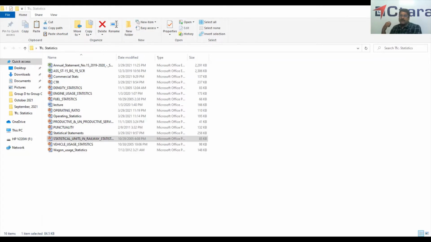Quantity is expressed in number of tons, number of passengers, that is how many tons are loaded and how many passengers have traveled. And earnings, what are the earnings: passenger earnings, goods earnings, other coaching earnings, and so on. Distance is expressed in kilometers and duration is expressed in terms of hours and days. Then it will be period, month, year, etc. And service is expressed in terms of trains, that is coaching trains, goods trains, vehicles, which means passengers travel in these, and wagons and engines. So these four factors are called primary units.